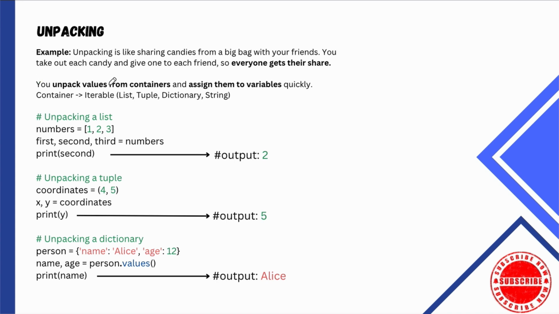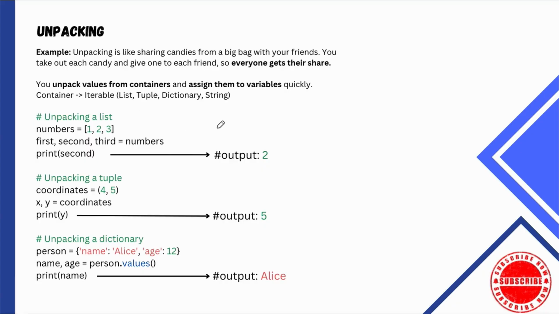All right, our next topic is called unpacking. Let's check that out. No, it's not unpacking your suitcase, all right? Imagine I have a list of like 10 items, and in the list, I want to assign each element to a variable. That's unpacking. So in our example here, unpacking is just like sharing candies from a big bag with all your friends. You take each candy out and you give one to each friend. So everyone gets their share. It's just like unpacking. We need enough variables to match the values. You unpack values from containers.